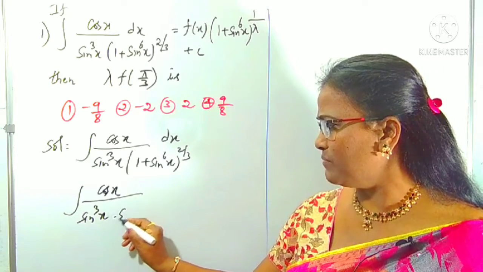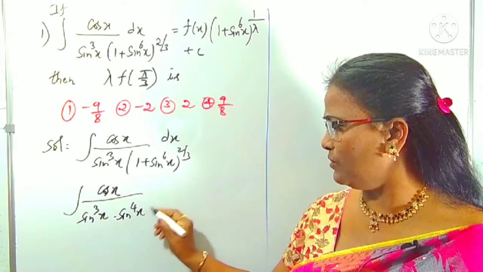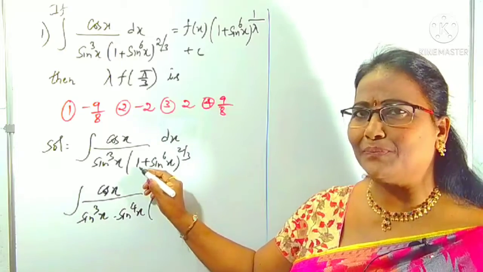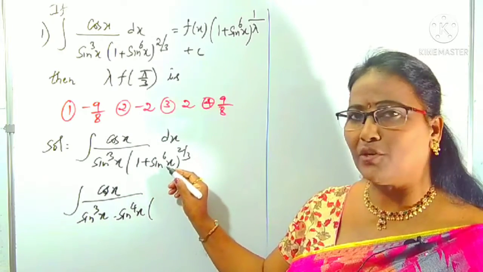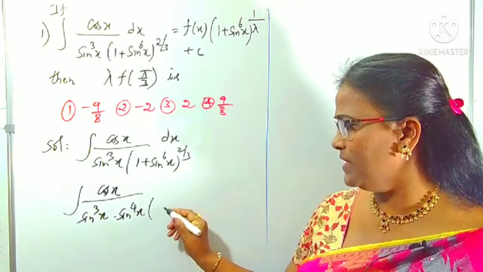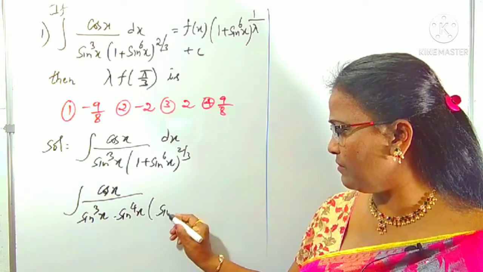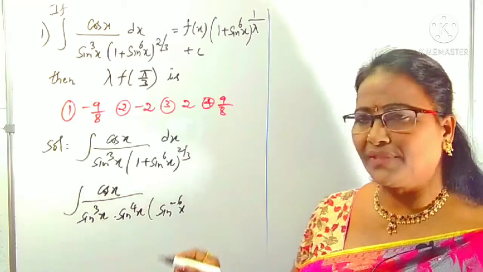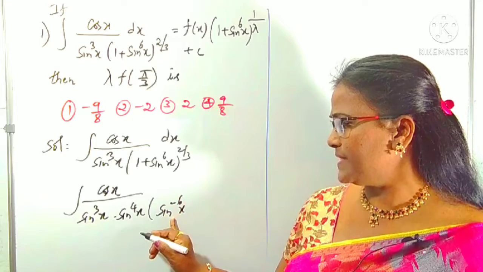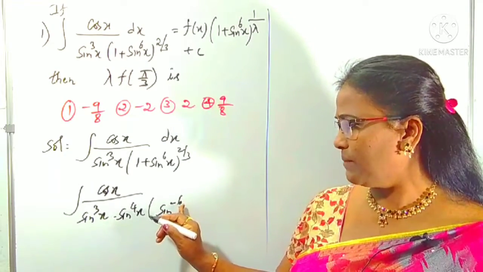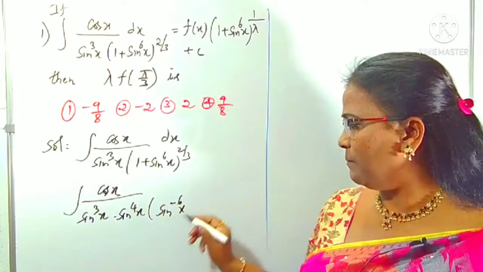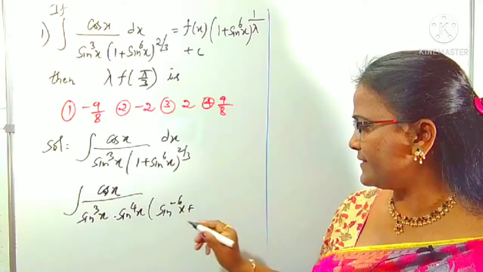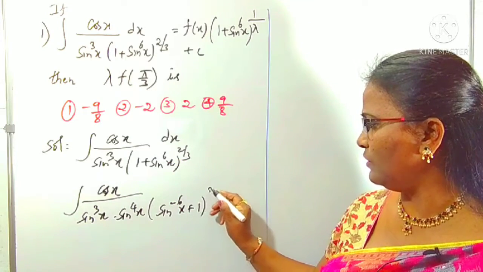Means sin power 4x comes out. And here 1 is there. For 1, I have taken sin power 6x common, therefore for 1 I write sin power minus 6x, because sin power 6x into sin power minus 6x is 1 only. Plus, this one is already taken common, 1 is the leftover, whole power 2 by 3.